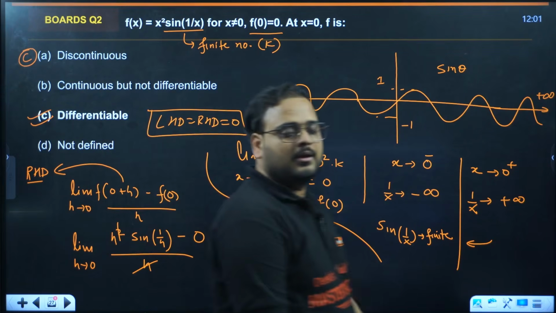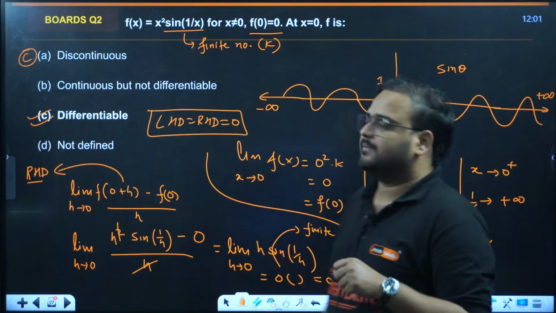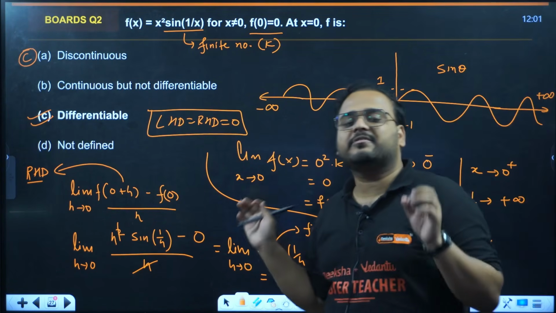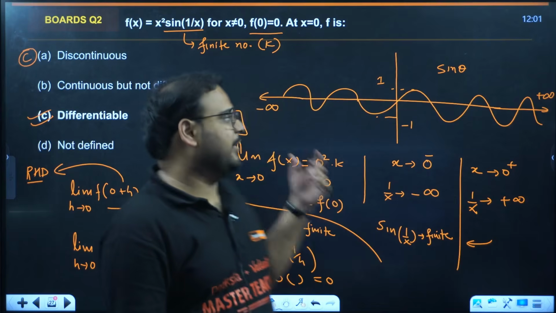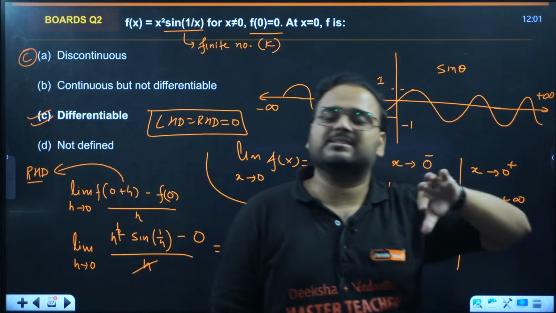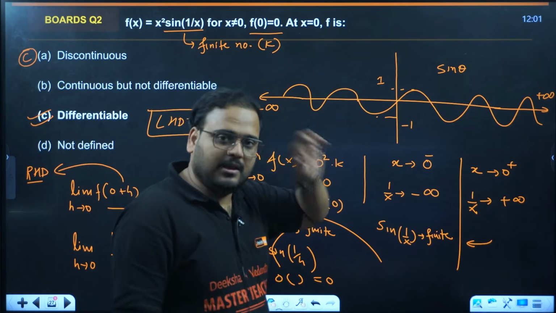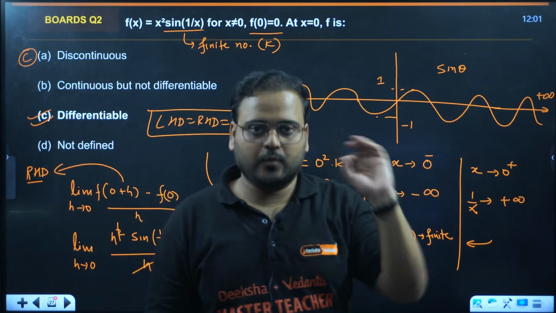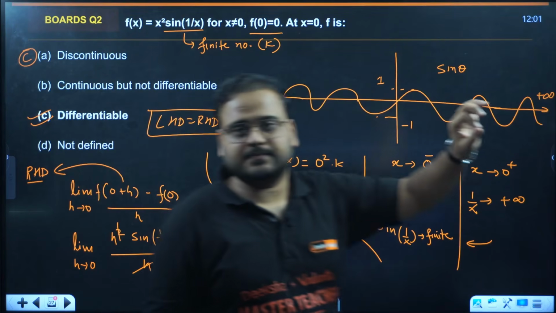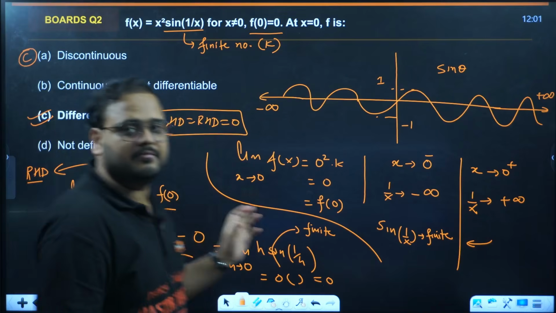Got it? Sir, will I be able to do all this in the exam? I'll give you a hint. Don't do this part. Please don't prove differentiability or continuity. Because please remember the expression x square sine 1 by x is always continuous at 0. Remember this, it'll be of a lot of help. For differentiability, again, this approach will be faster.